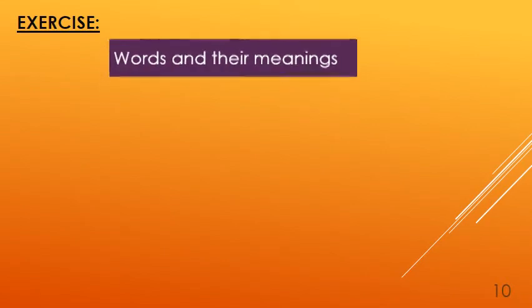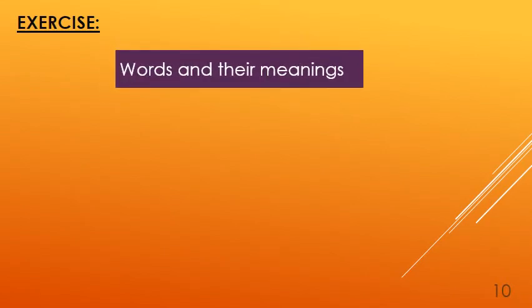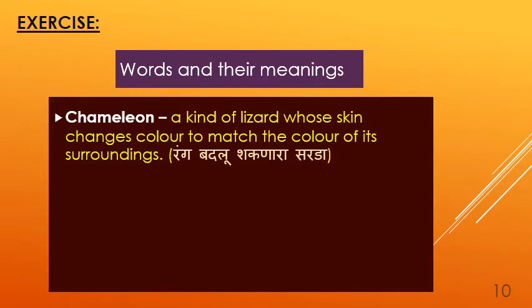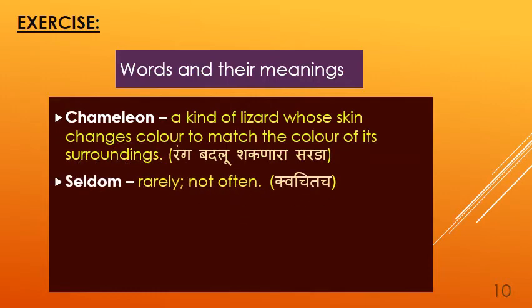And see some exercise from this topic, some questions. First, I want to explain to you some words and their meanings. The first word is chameleon, a kind of lizard whose skin changes color to match the color of its surroundings. Means रंग बदलू शकणारा सरडा. Now, the second word is seldom.